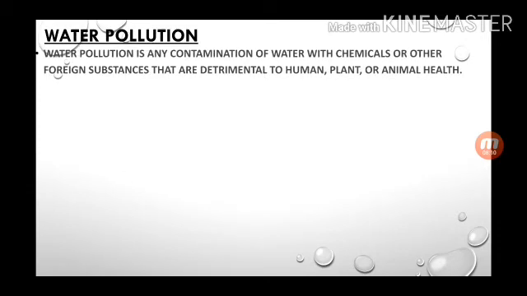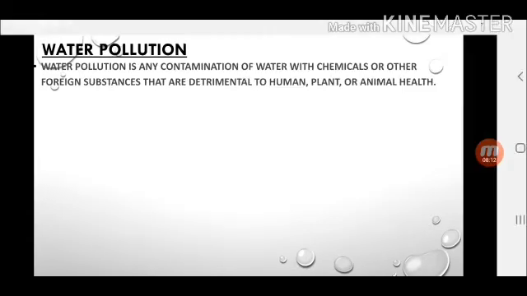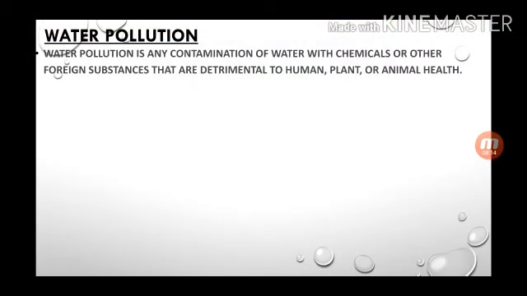And now water pollution. I think it is a very common topic. You know what water pollution is. Water pollution is the contamination of water with chemicals or other foreign substances that are detrimental to human, plant or animal health, that can harm the health of human beings, plants and animals.